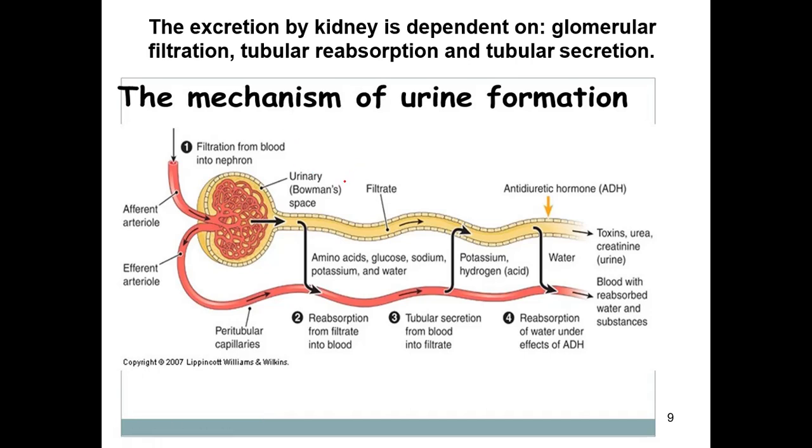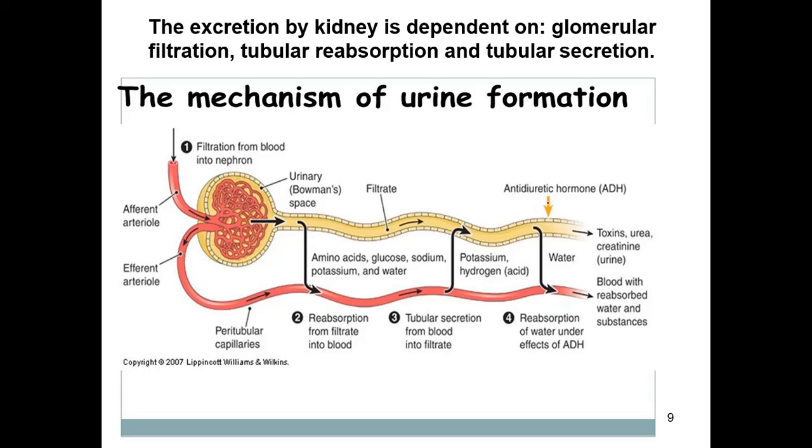And coming to the secretions, most of the drugs, like penicillin and some other drugs which will be secreted, cannot be filtered through the fenestrated pores, so they will be directly secreted in the proximal convoluted tubules. And also in the last part of the collecting tubules, where the hydrogen ion secretion will be taking place.